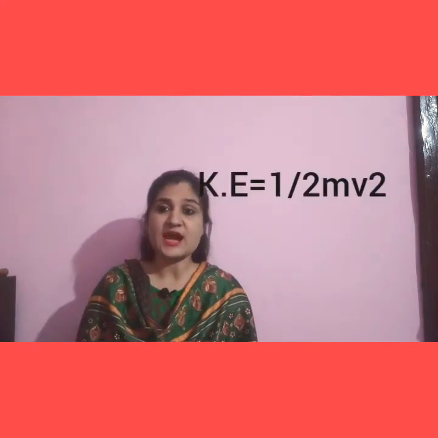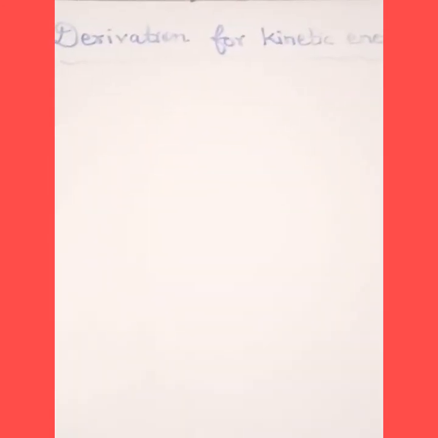We have studied that kinetic energy is the energy possessed by an object when it is in motion, and kinetic energy is denoted by K.E. Now the formula for kinetic energy is half mv square. We have to derive where this formula comes from. So let us do the derivation for kinetic energy.